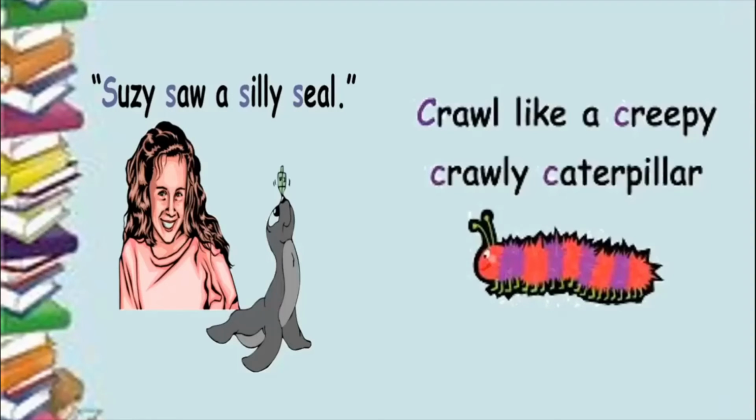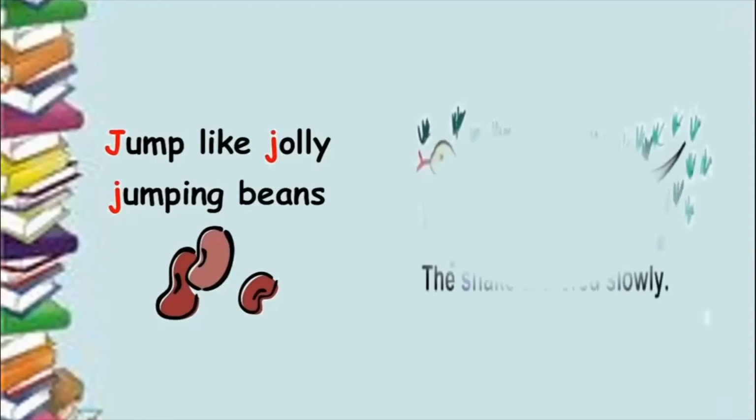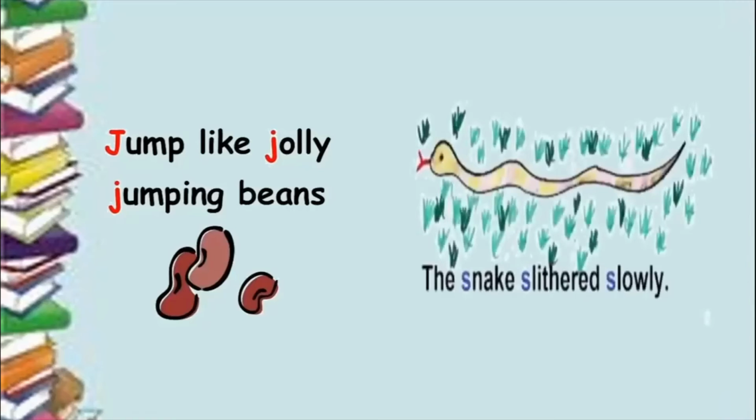So the sound of the k in the C is repeated. Okay children, last two examples, jump like jolly jumping beans. The letter J is repeated and the sound is repeated. The snake slithered slowly.